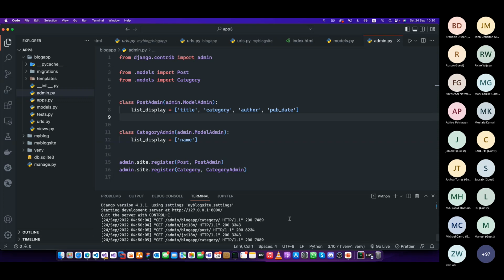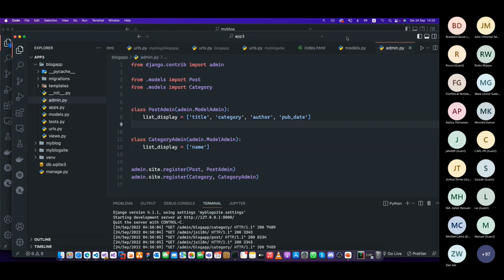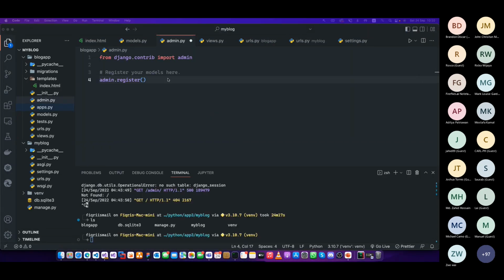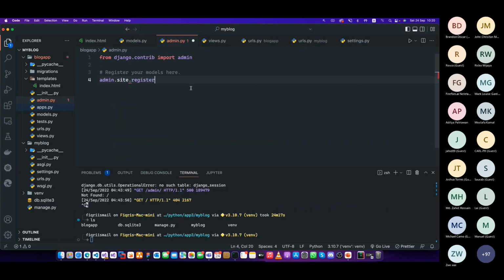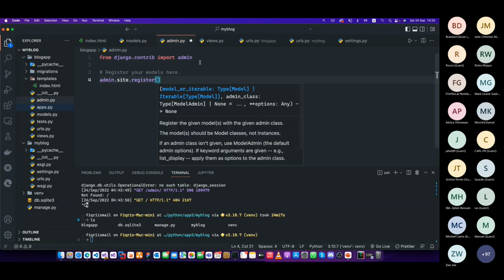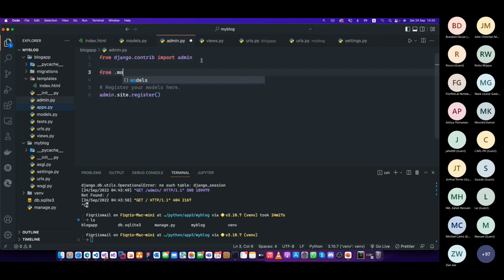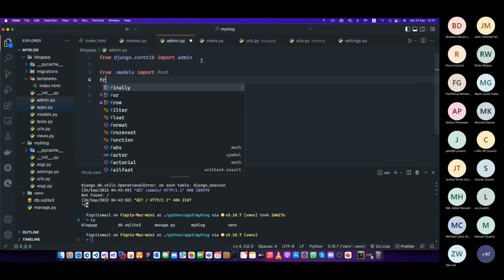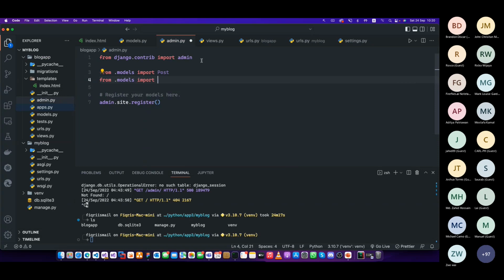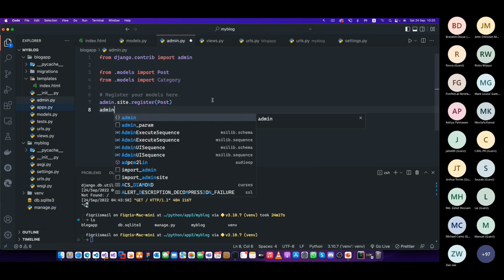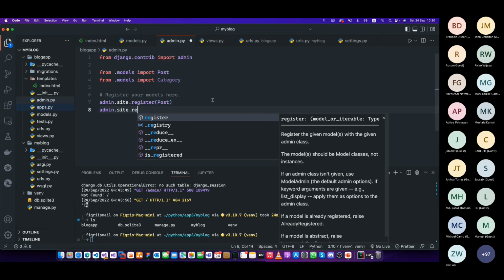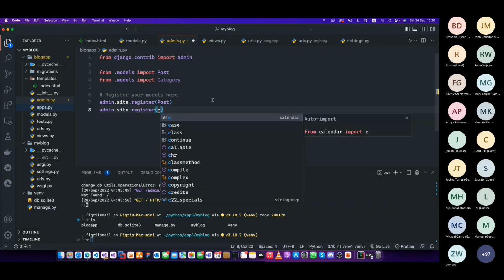So before that, let's stop this one. I go back to my other project. Now you have it like this. Let's say admin.site.register the category. So you have to bring them in from .models import Post, from .models import Category. These two are there. Now you can just say admin.site.register Post and admin.site.register Category.